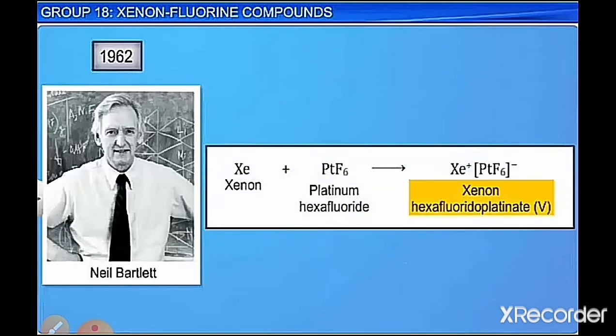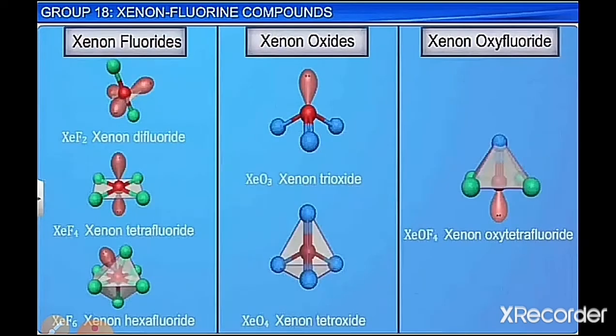So if oxygen reacts to form a complex, then xenon also would. And he was able to synthesize this complex, and later on different compounds of xenon fluorides, xenon oxides and xenon oxyfluorides were obtained by other chemical methods.